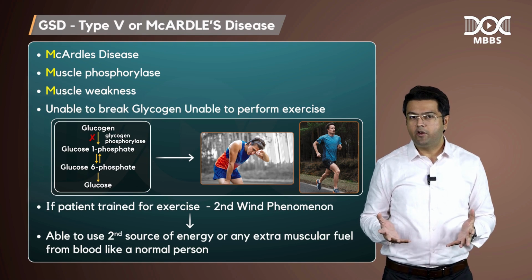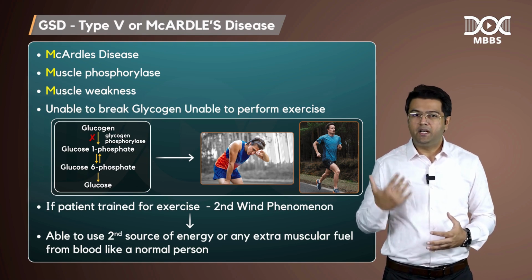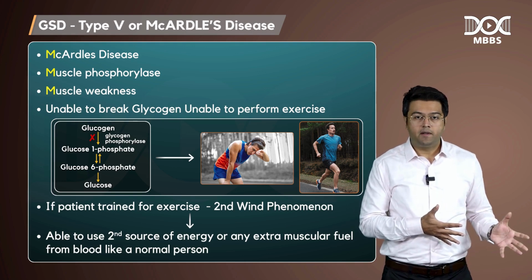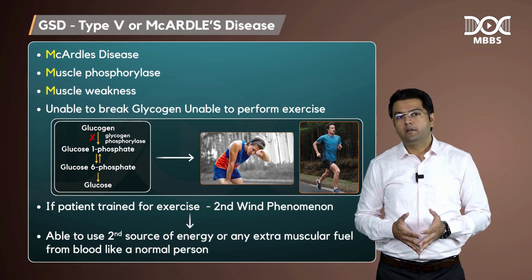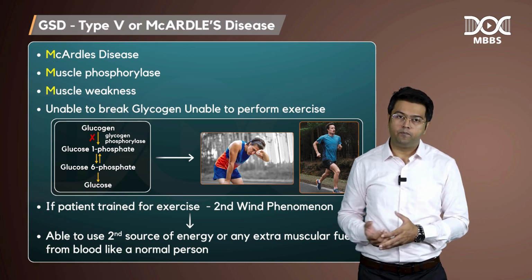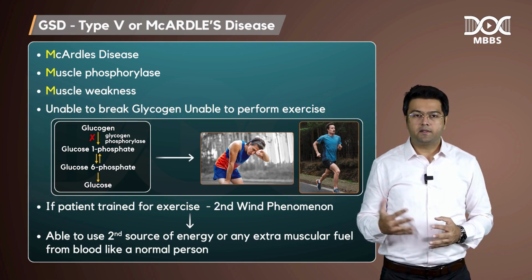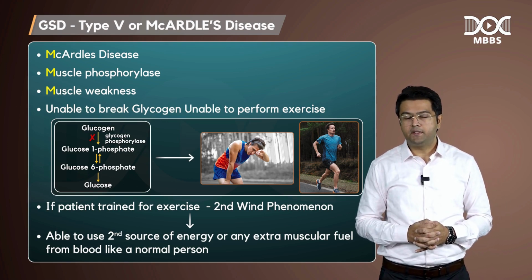So what is the second wind phenomenon? The patient is able to use the extramuscular fuels as a source of energy if they are trained to do so, because of a metabolic shift that occurs. That is type 5 disease.